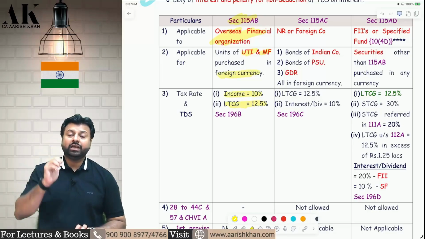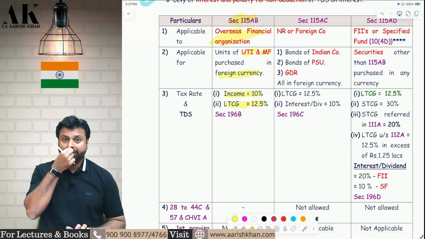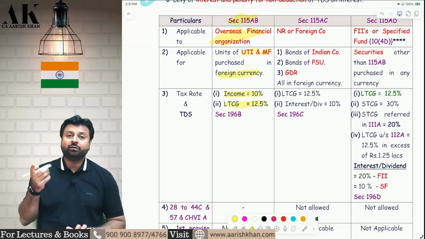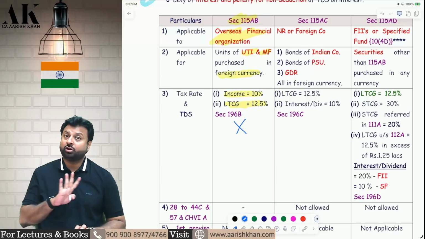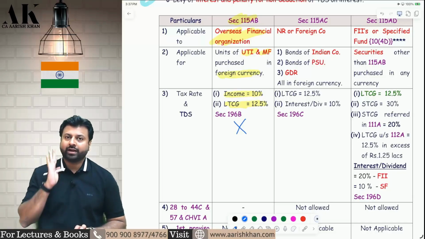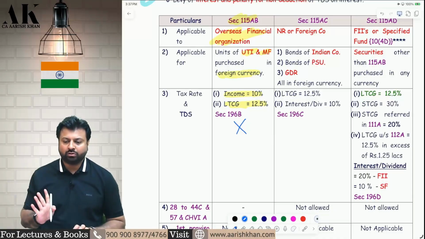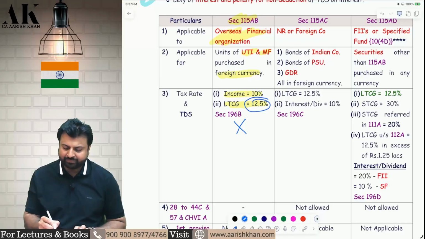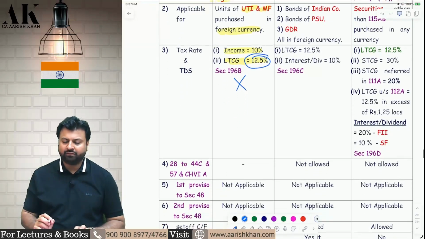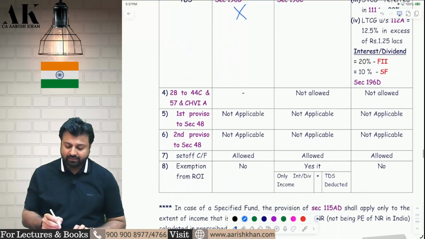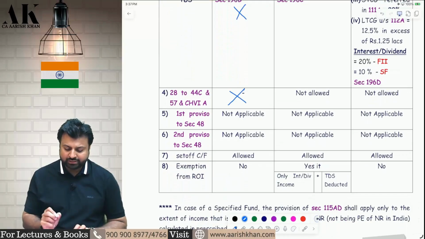Sir, if the mutual funds are equity oriented mutual funds, then will they get the 1.25 lakh exemption? Always remember, in this section the 1.25 lakh exemption is not allowed. I have told you in the class, you can write it down if you want. In this section the 1.25 lakh exemption is not allowed. I hope it is clear to all of you. It is flat 12.5% for everybody, whether it is equity oriented or any other kind of mutual fund. Then, whether we will get the deductions, no deductions are allowed.